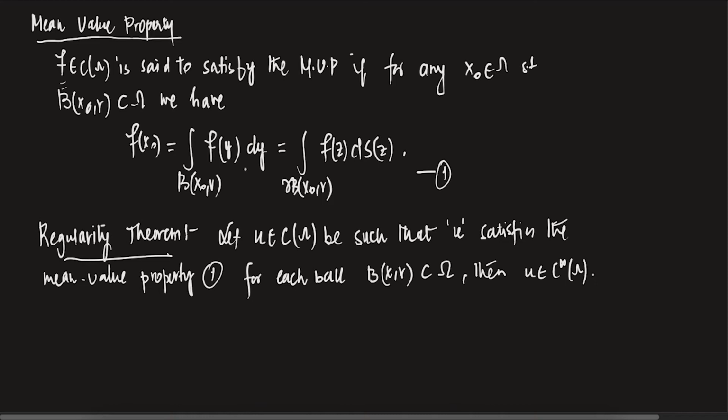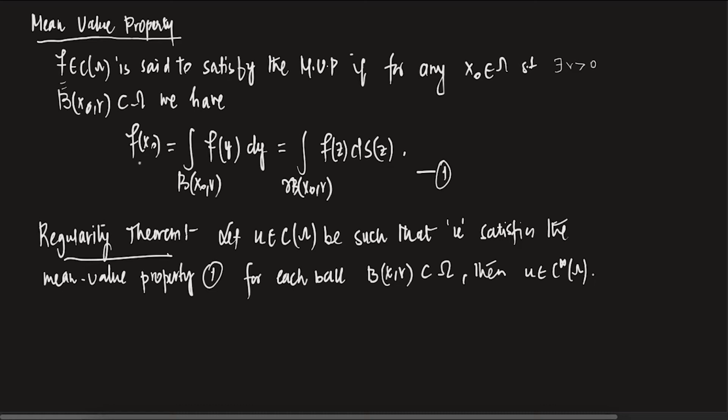Of course, for any x0 you will have something like this. Why? Because omega is an open set and every point is an interior point. So essentially for any point you can put a ball inside omega. It does not matter which ball, such that there exists R positive for which B of x0 R is contained in omega.